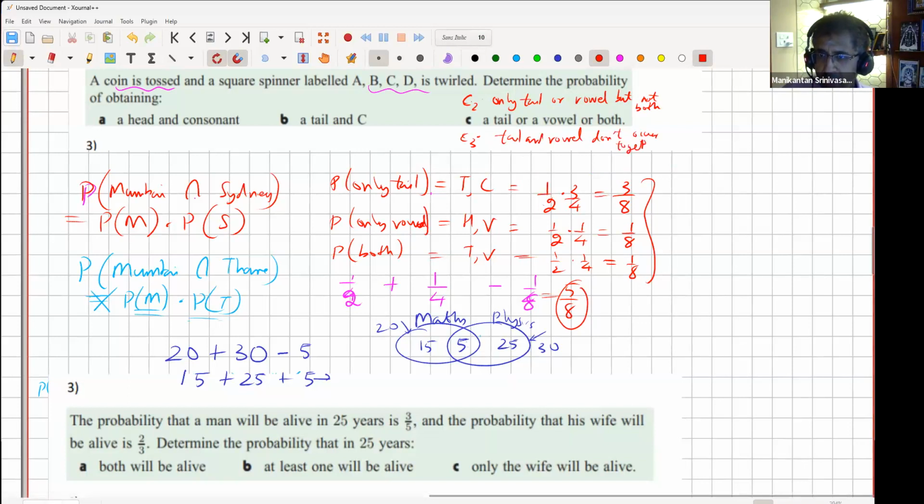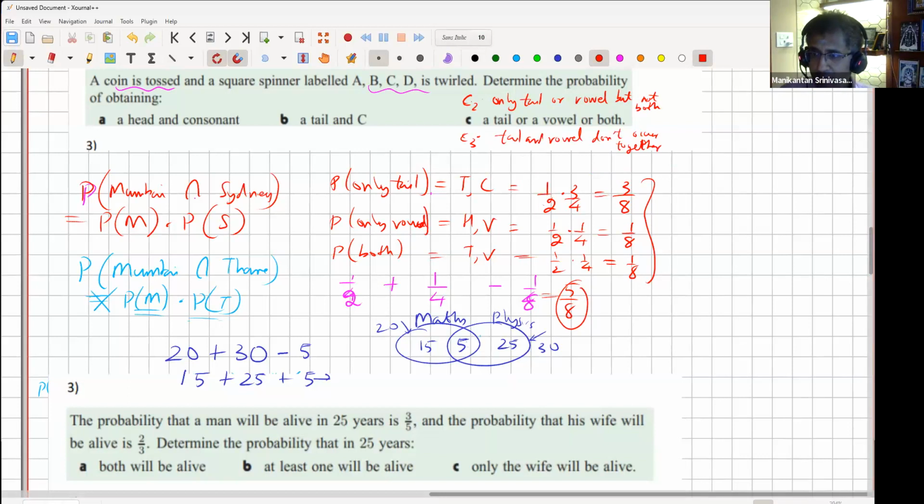Which means it can be only tail, or it can be only vowel, or it can be neither. Right? What is the probability that tail and vowel don't occur together? Means they both may not occur. That's also fine. But if one occurs, the other should not occur. Let's say they are enemies.